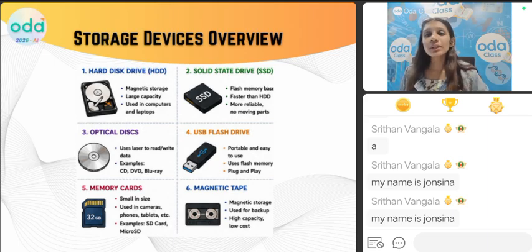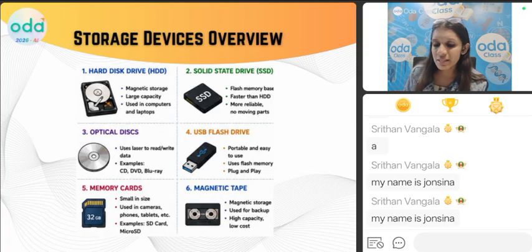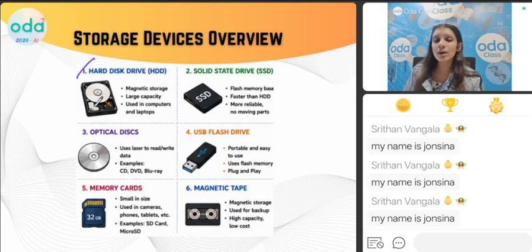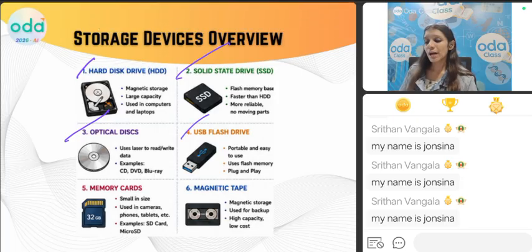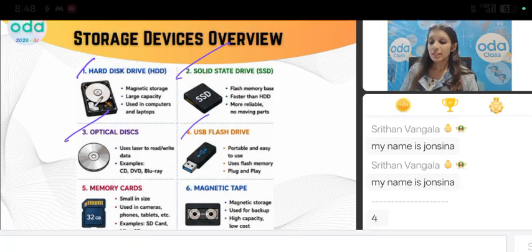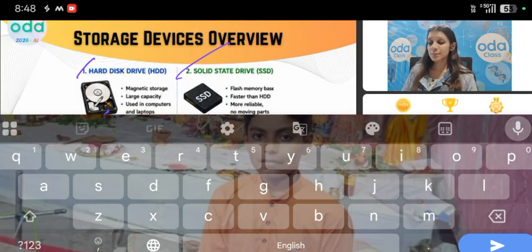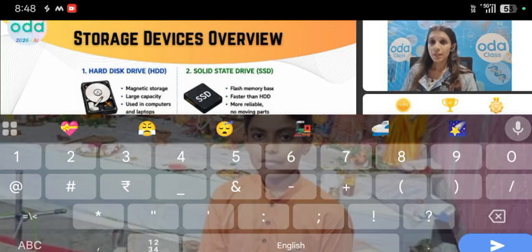Are you getting it? But you know there is one disadvantage. Do you see this? How many devices have you seen? What are the devices that you saw? Type 1 if you saw hard disk, type 2 if you saw solid state drive, type 3 if you have seen optical disc like CDs, type 4 if you have seen a flash pen drive like this, type 5 if you have seen memory card, type 6 if you have seen magnetic tape.